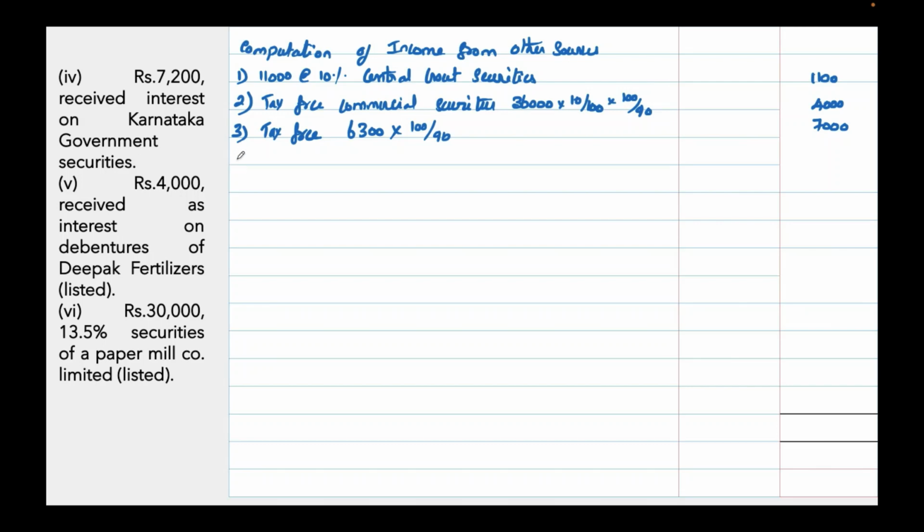Next, fourth one, it's a government security. $7,200.